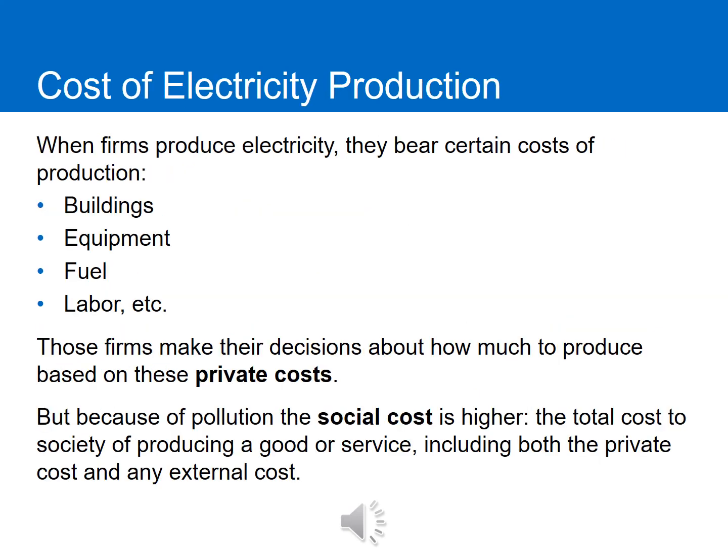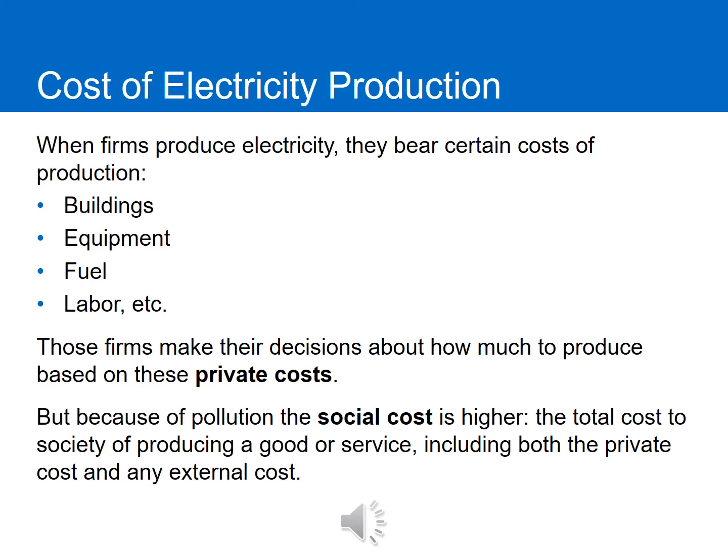When firms produce electricity, they bear certain costs of production. Things like the building, the equipment that they use, the fuel that goes into creating the electricity, the labor to pay the workers to actually run the plant, and plenty of other things. So when firms make the decision of how much electricity to produce, they do so based on these private costs, the costs that they themselves face.